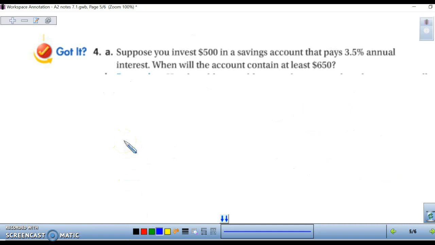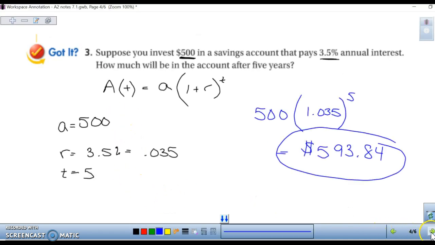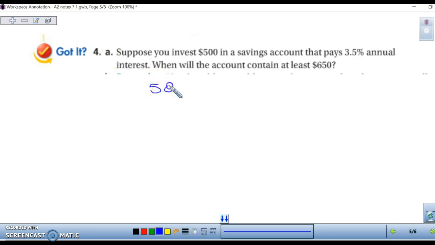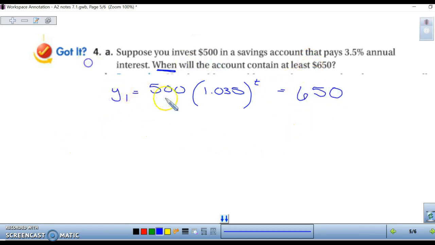Number 4 says suppose you invest $500 into a bank account that pays 3.5% annual interest. So this is the same situation that we had in example 3. So same equation, 500, parentheses 1.035 to the t power, because we want to know when the account will contain at least $650. So we're going to use our calculator to graph. We're going to graph this first function in y1, and we are going to graph 650 in our second. Where they intersect is going to be your answer.